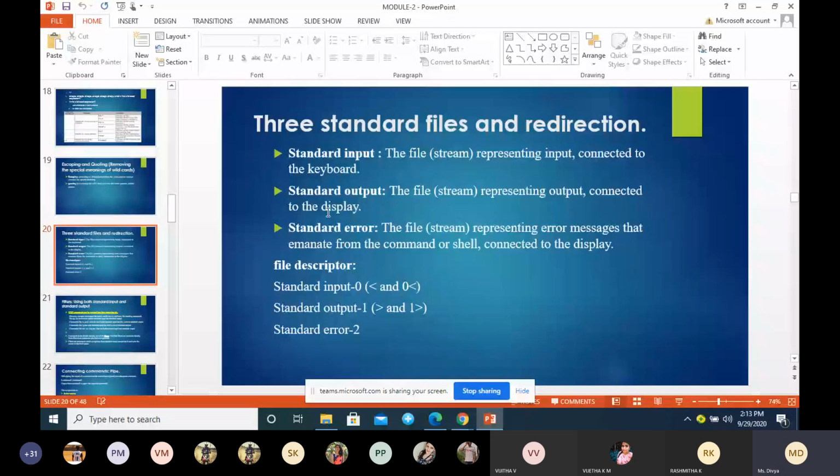The next topic is three standard files or redirection.